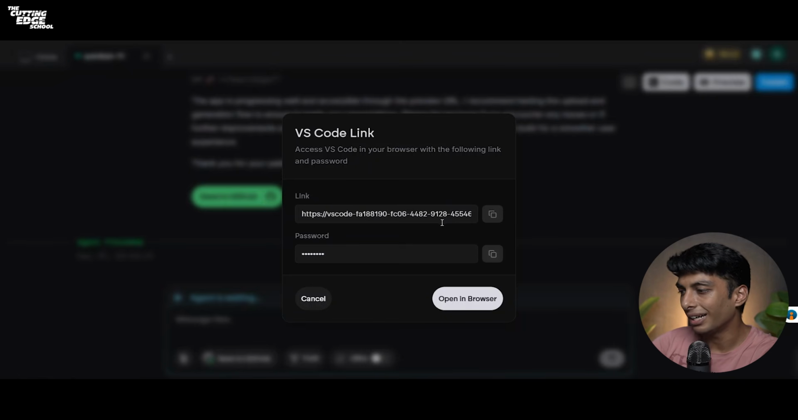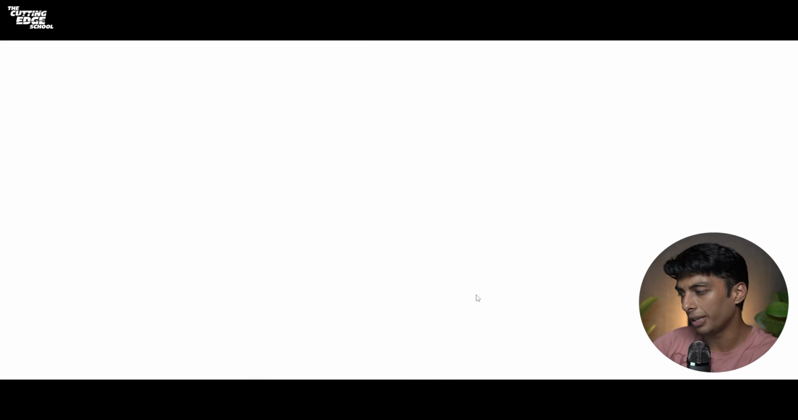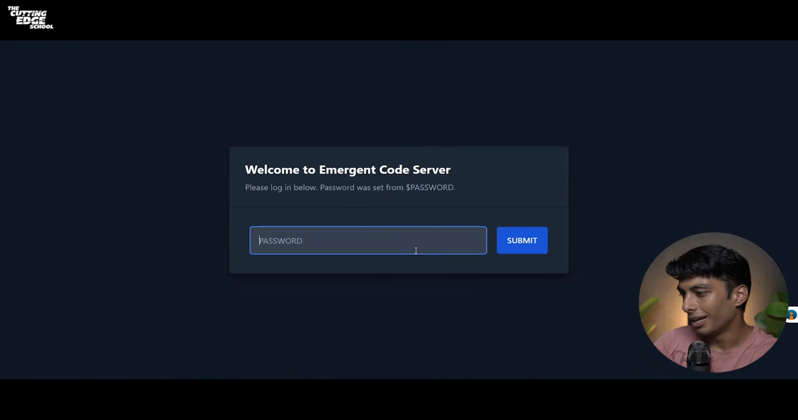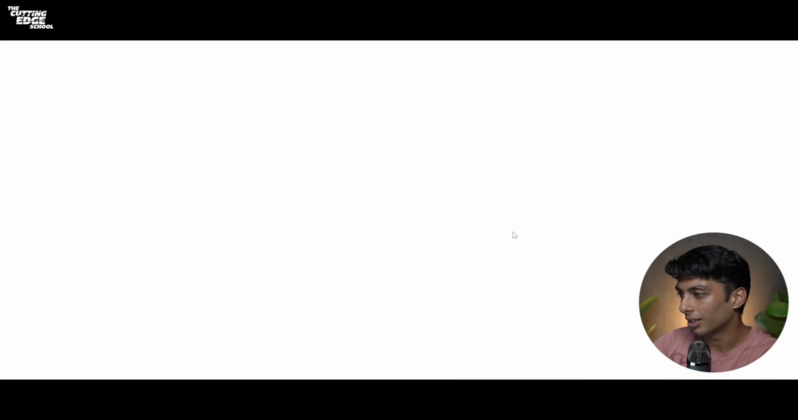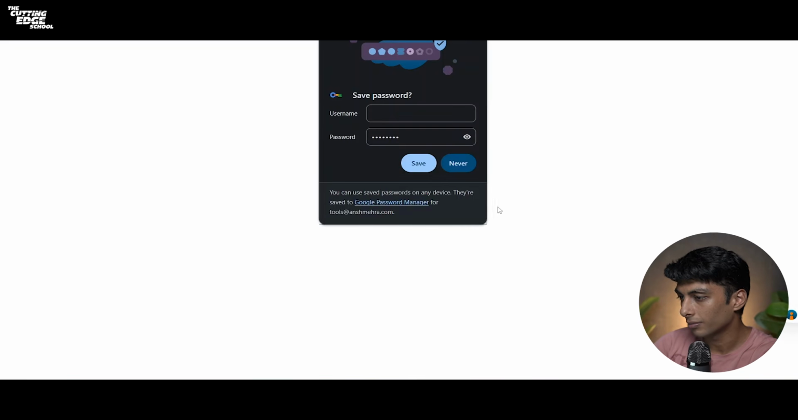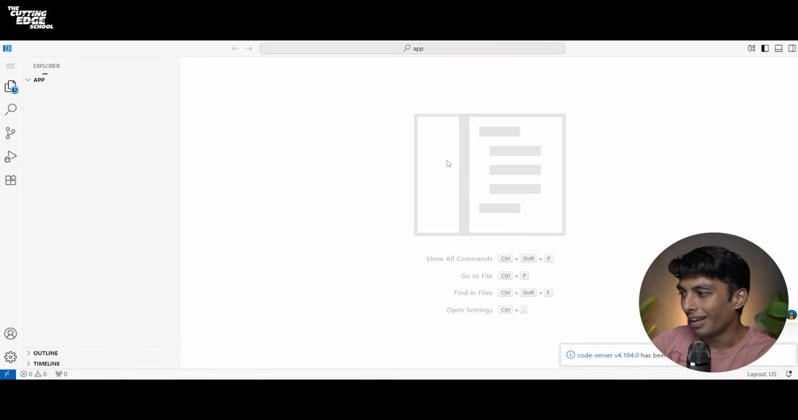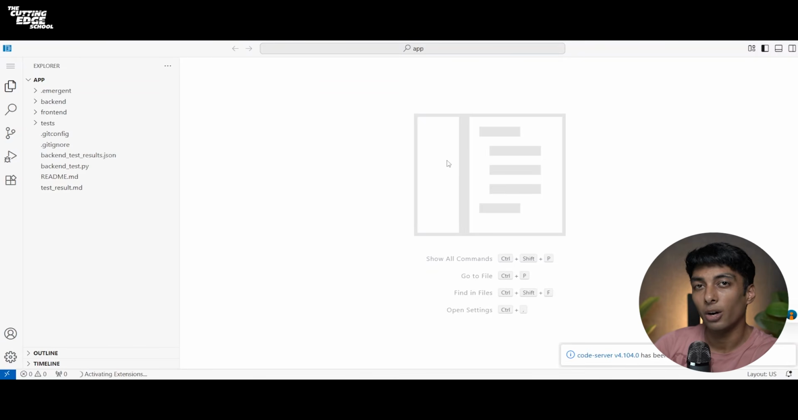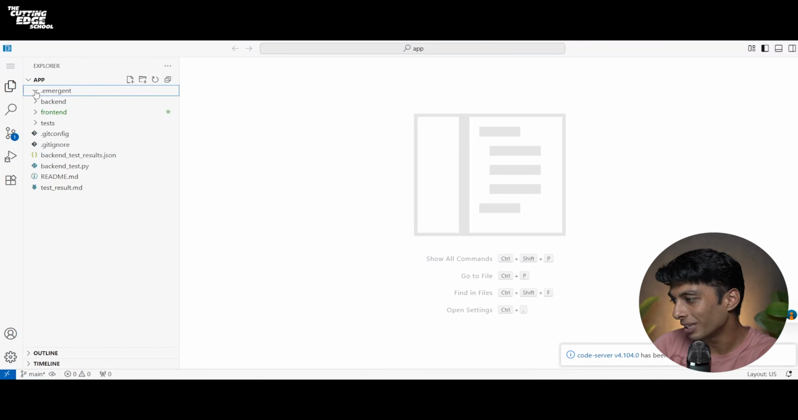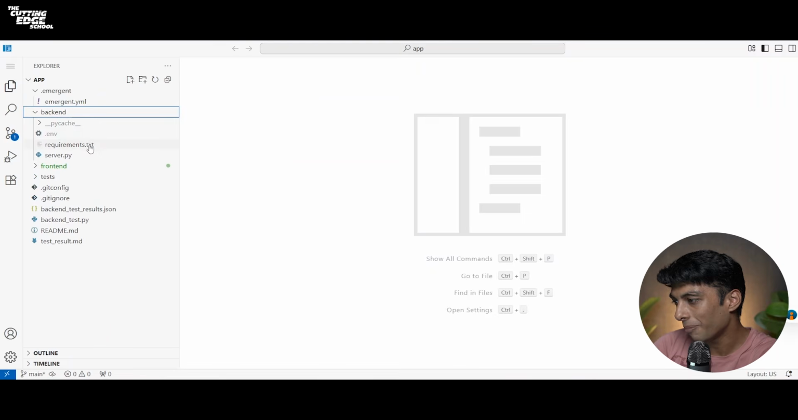And you can see that it has given me a link as well as a password. I'll copy this password and click on open in browser. It prompts me for a password. I'll paste my password and click on submit. And let's see. Click on never. And you can see that it has opened an online VS Code editor for me, which means I can actually work on my code from here. It says Emergent. I can see all my backend files.